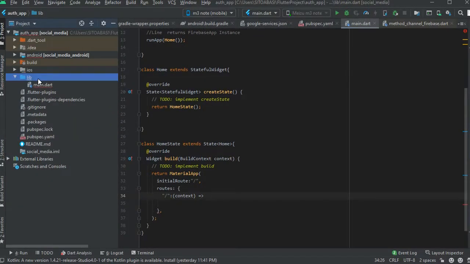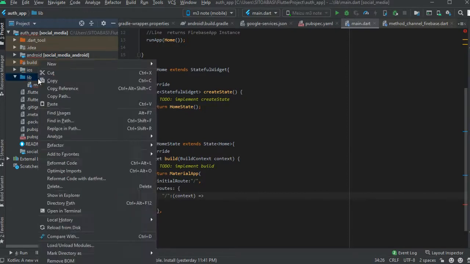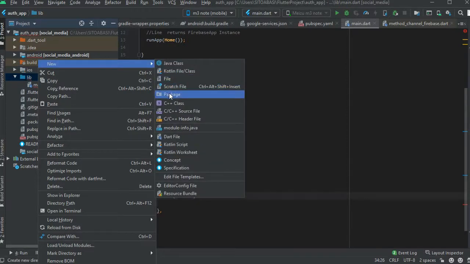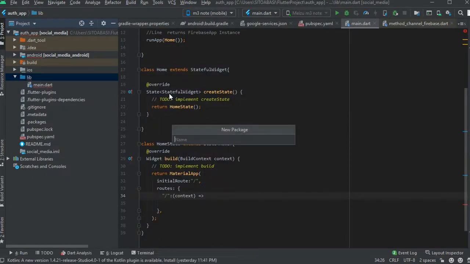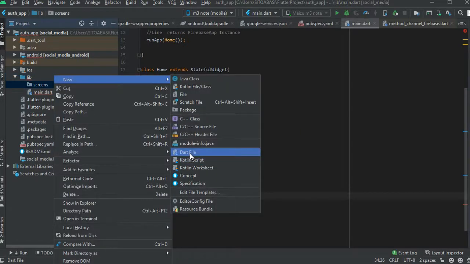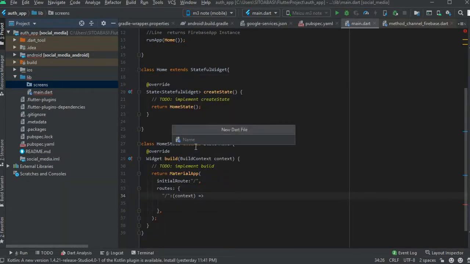So now we have to go create the splash screen, and to create the splash screen, we have to go back to the left corner of the project. We have to close all this, this is making the project look so complicated. So I'm closing it. We want to create a directory. We're going to call the directory screens, and in this directory we're going to put the splash screen and all other screens we're going to use. It's so easy to create a directory in Flutter.